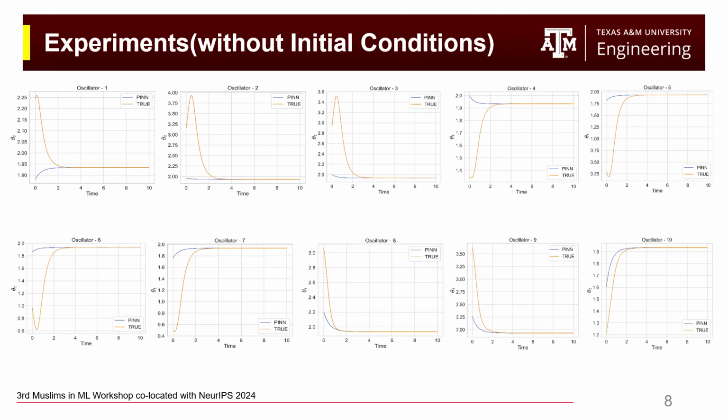And as you can see, it can actually capture the locking frequency or the instantaneous frequency of different oscillators. So you can see that at initial time points, even though the PINN does not capture the actual instantaneous frequencies, eventually it actually predicts the actual instantaneous frequency for all the different oscillators.